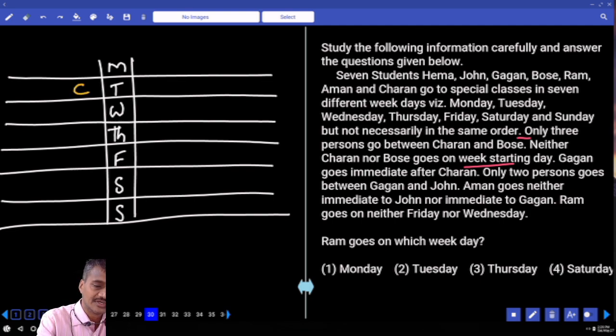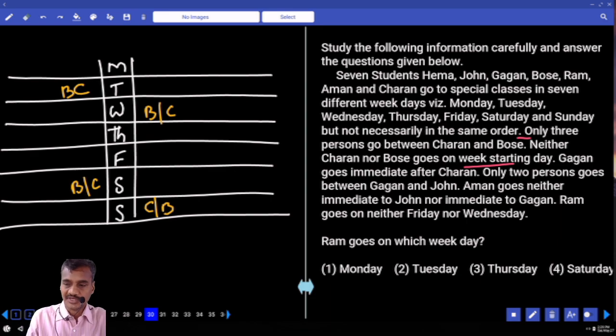And so 3 persons between Charan and Bose. If Charan is here, 1, 2, 3, Bose will be here. Or if Charan is here, Bose is here. Then what is the other possibility here? Bose, Charan, or Bose, Charan. And there are exactly 3 persons between Bose and Charan.